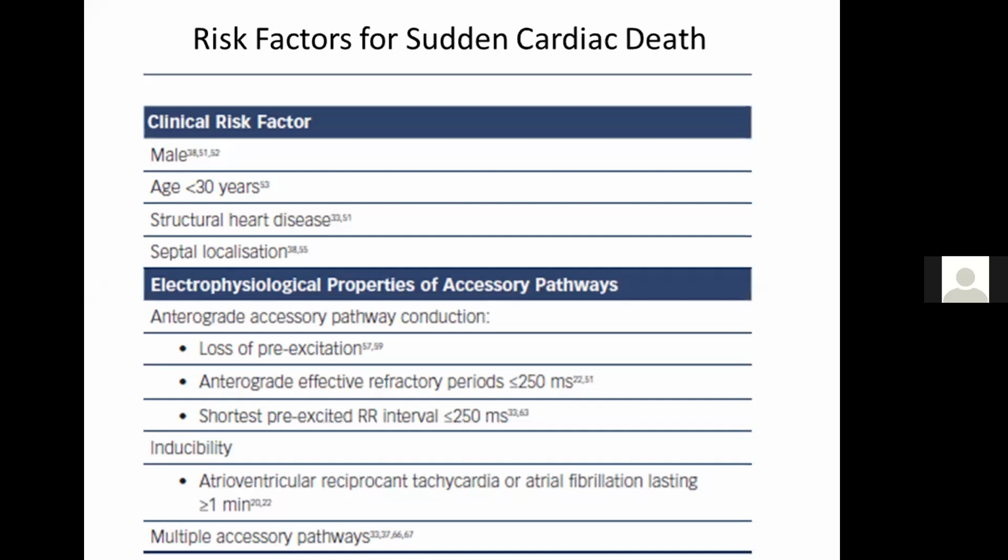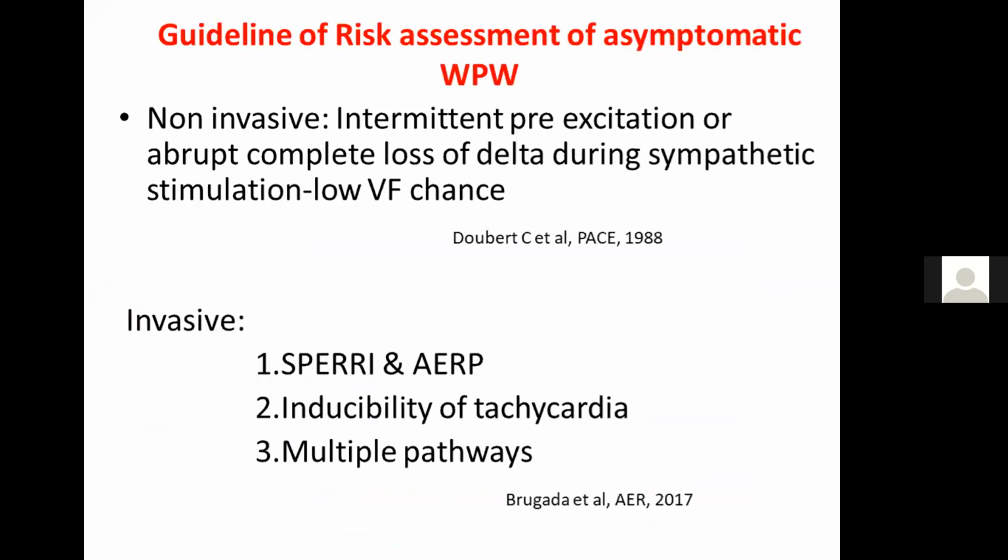So what is the shortest pre-excited RR interval, which we call SPERRI? That means the shortest coupling interval during any incremental atrial pacing, or during atrial fibrillation, or during tachycardia. If the shortest coupling interval is shown to be 250 milliseconds or less, it is considered one of the highest risk factors for this kind of WPW pattern patient group. Nevertheless, the duration of atrioventricular reciprocating tachycardia or atrial fibrillation is also important. If it is more than 1 minute during the inducibility test or other procedures, that is also considered one of the risk factors, along with the presence of multiple accessory pathways.